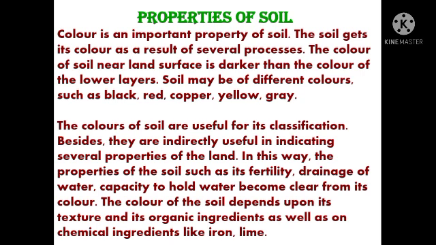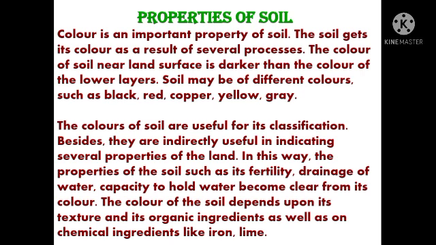The color of soil near land surface is darker. The soil which is found near land surface is darker in color than the color of the lower layers. Then the soil which is found in lower layers has lighter color.